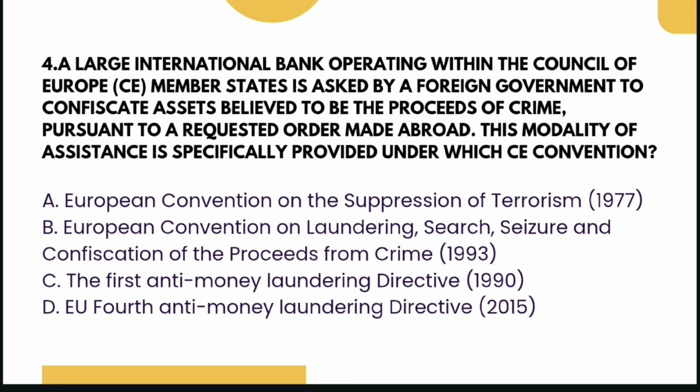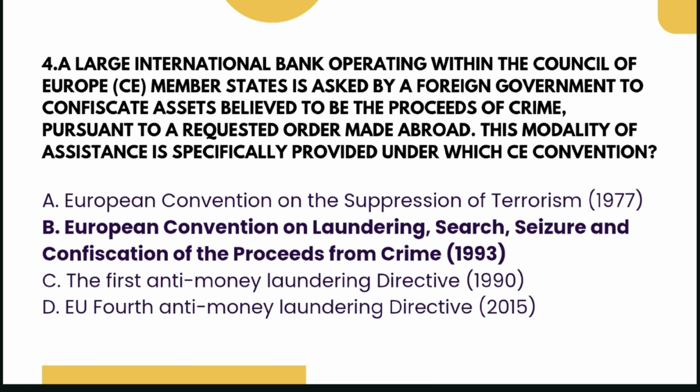The next question is, a large international bank operating within the Council of Europe member states is asked by a foreign government to confiscate the assets believed to be the proceeds of crime pursuant to a requested order made abroad. This modality of assistance is specifically provided under which Council of Europe Convention? First option is European Convention on the Suppression of Terrorism of 1977, European Convention on Laundering, Search, Seizure and Confiscation of the Proceeds from Crime of 1993, the first Anti-Money Laundering Directive of 1990, or the EU 4th Anti-Money Laundering Directive 2015. And the correct answer is option number B.